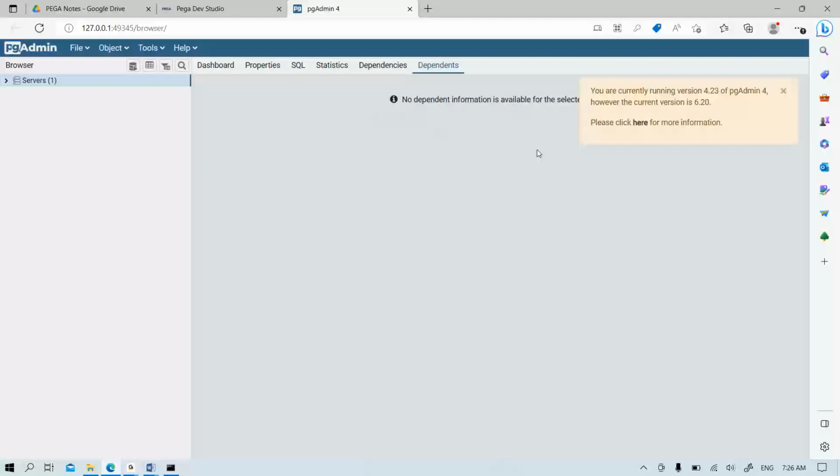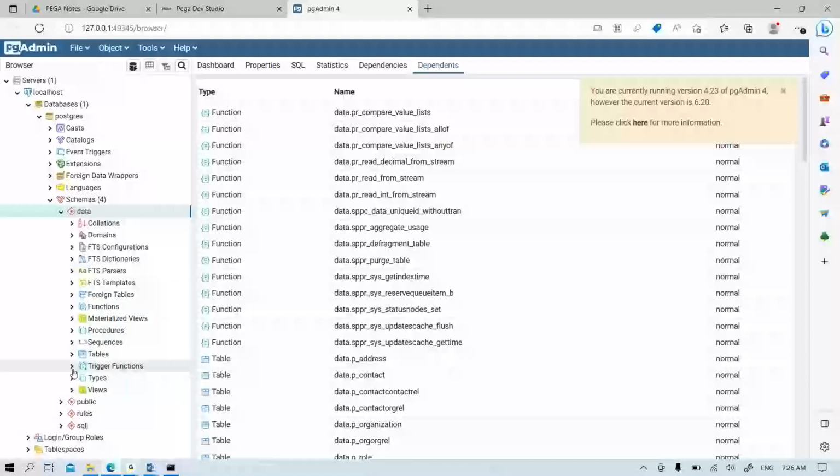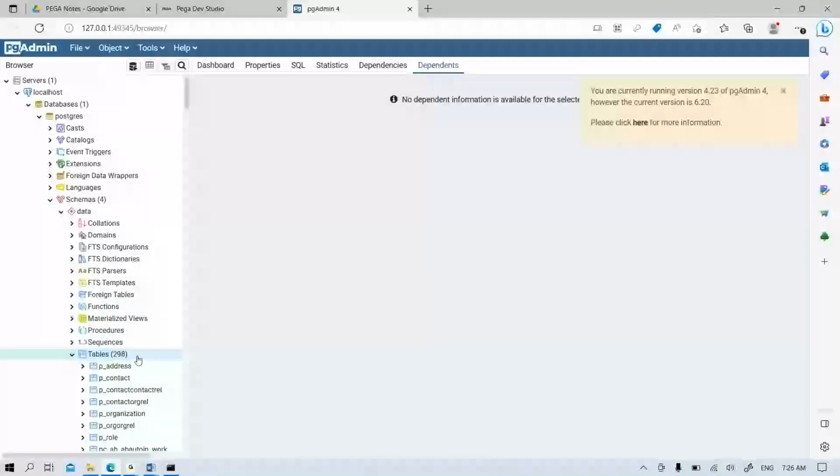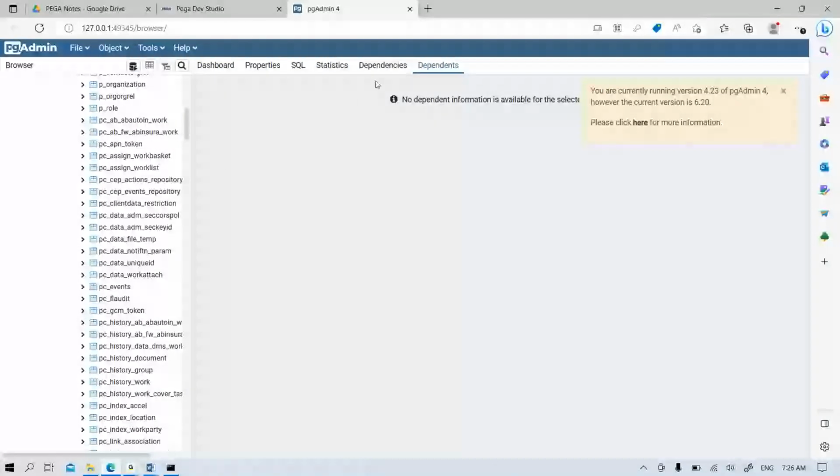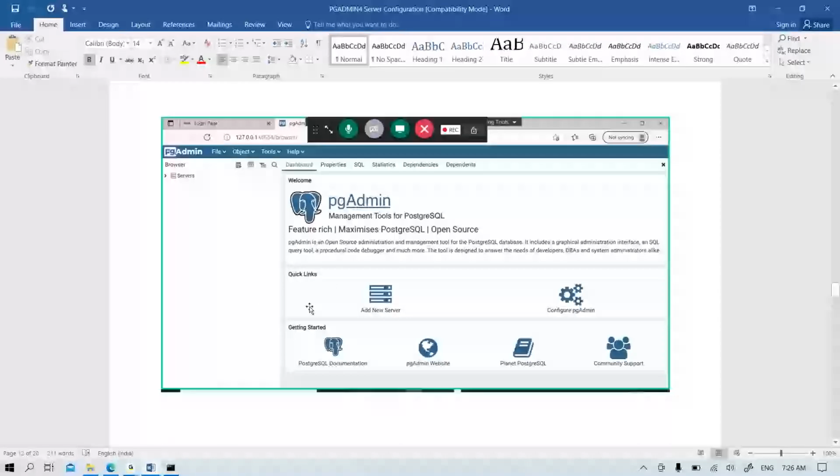Schemas if you open, data if you open. So PEGA tables, PEGA internal tables, like rule-based tables will be called. So in the coming classes, you'll understand what are these rule-based tables and importance of these rule-based tables. So in the coming classes, you'll understand the purpose of this connection. But after you complete the installation, try to do the connection like this.